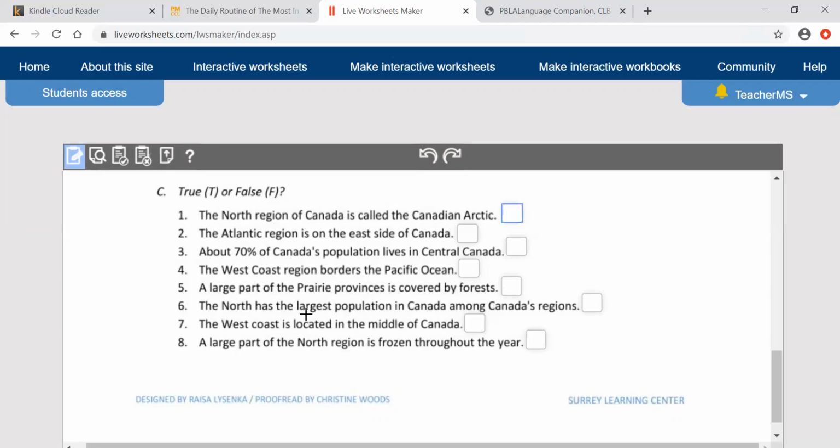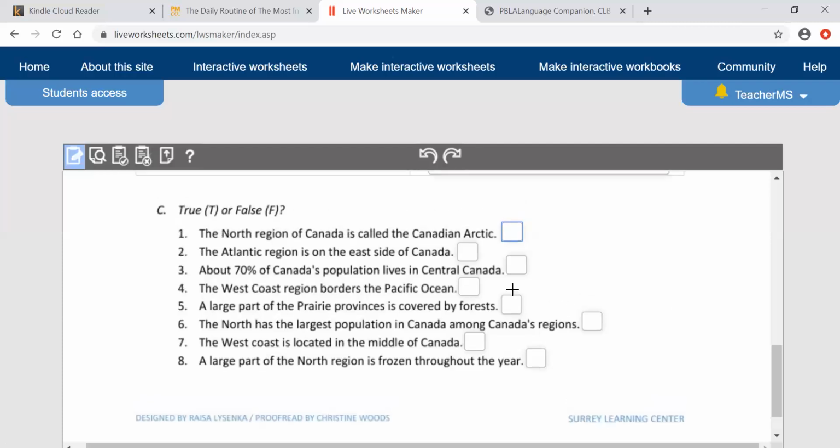Number 7, the West Coast is located in the middle of Canada. And number 8, a large part of the North region is frozen throughout the year. So here you're going to write true or false.